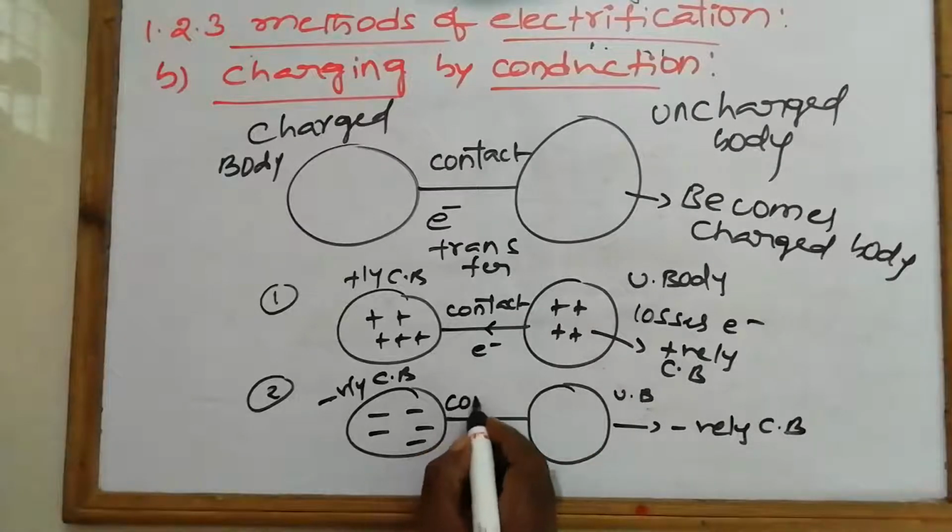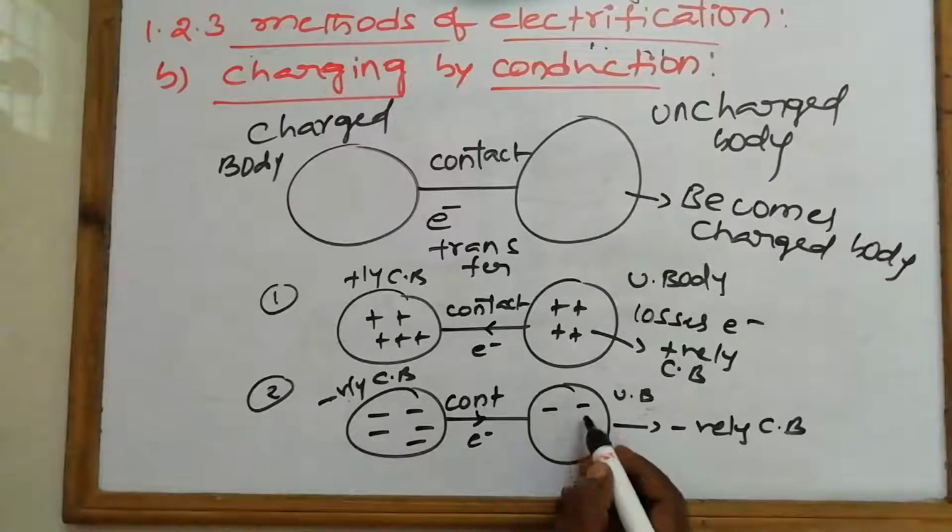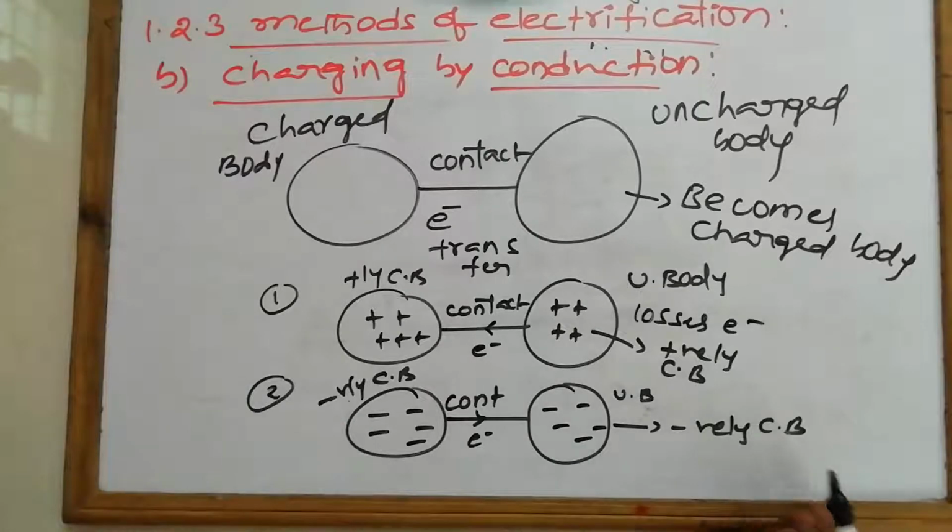When it is in contact with the negatively charged body. The excess electrons, the more electrons present in the negatively charged body, transfer from the negatively charged body to the uncharged body. Then it becomes negatively charged.